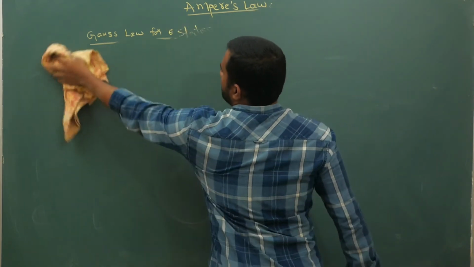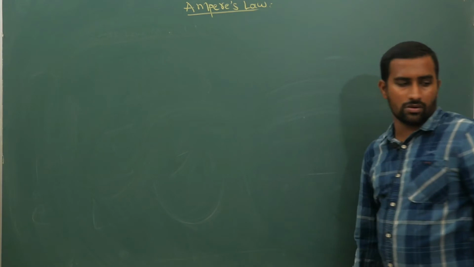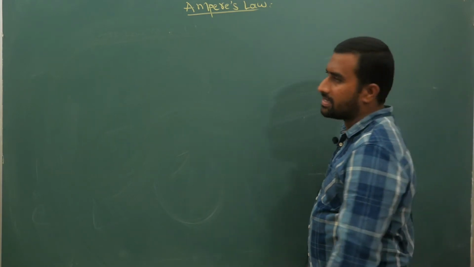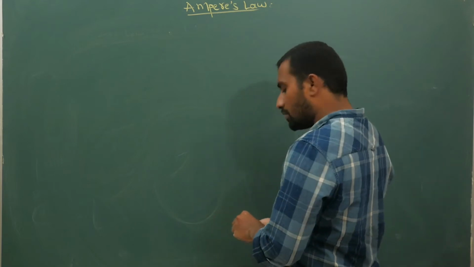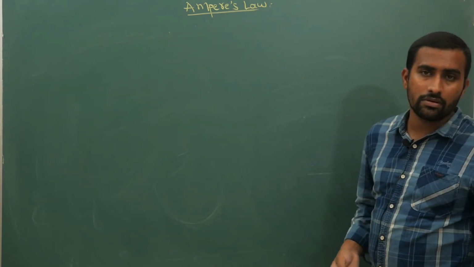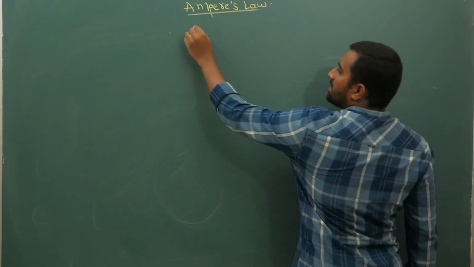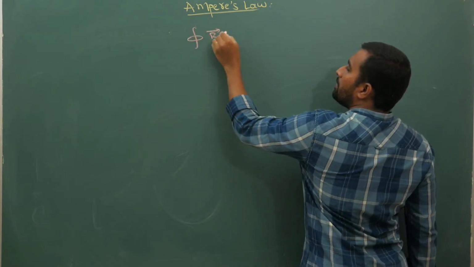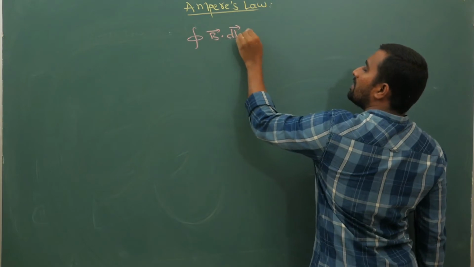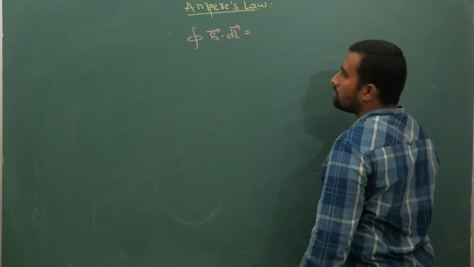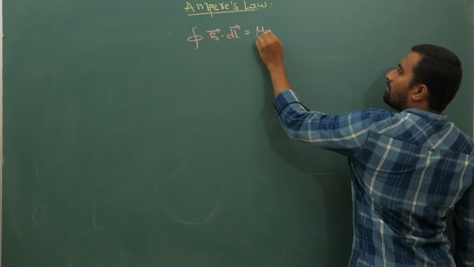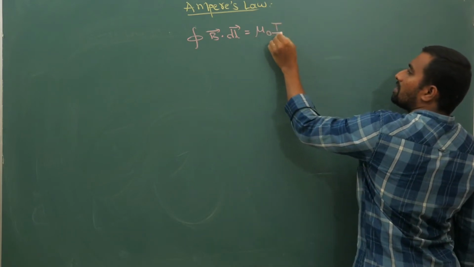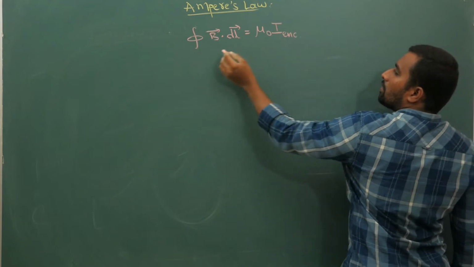So what does Ampere's law mean? As I have told you, you cannot take areal integration. So what Ampere did was simply give the closed integral of B bar dot dl bar equal to mu naught times I enclosed.